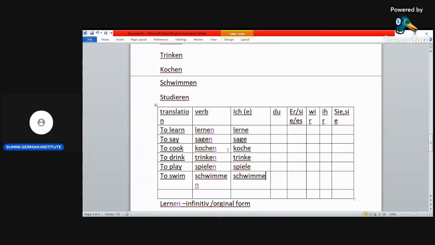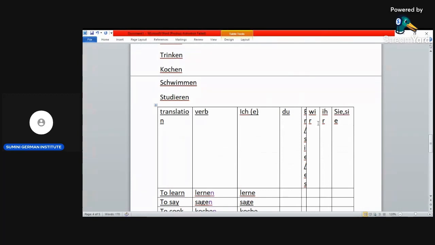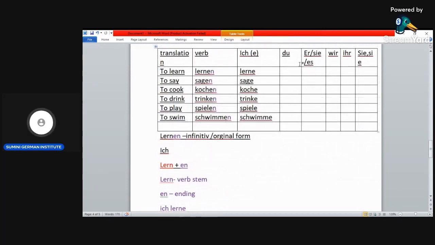So, what you can do with these verbs, after we finish conjugating each for the other personal pronouns, I'm going to let you write the list down so that after the class you can go back and review it because it's important.